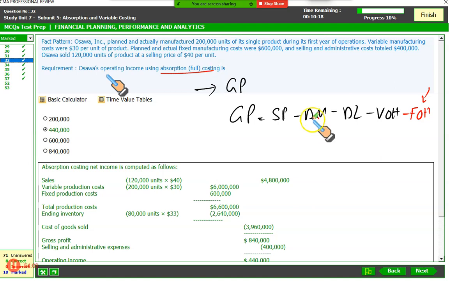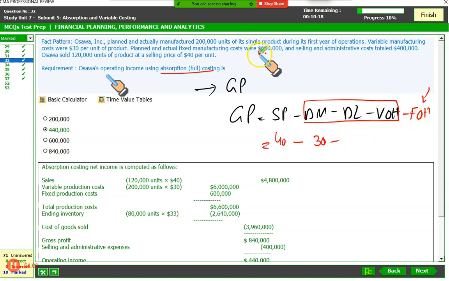We have been given these three as a single number rather than given separately. So I'm going to take my selling price, that is 40. I'm going to take my variable cost of production, which is given as a full number, 30. And now I'm going to take my fixed overhead per unit.